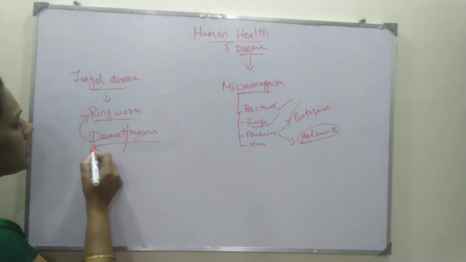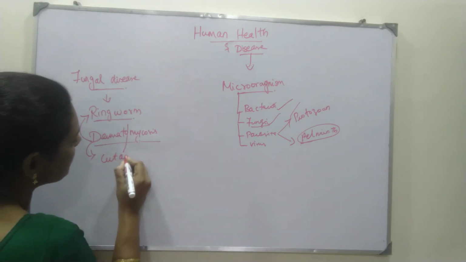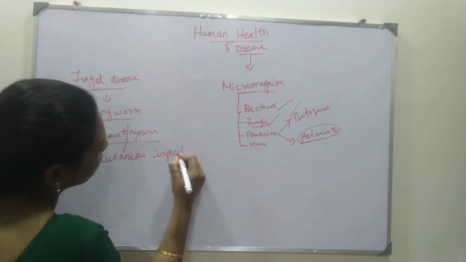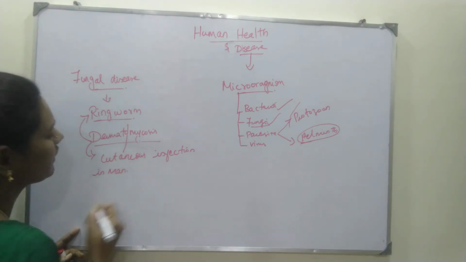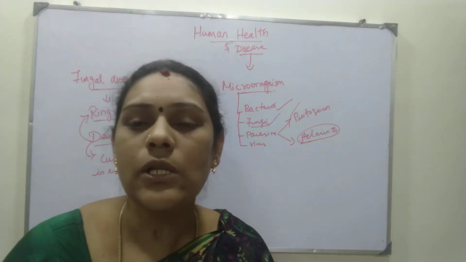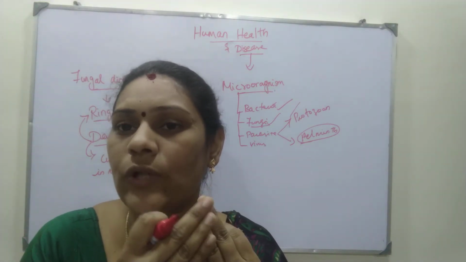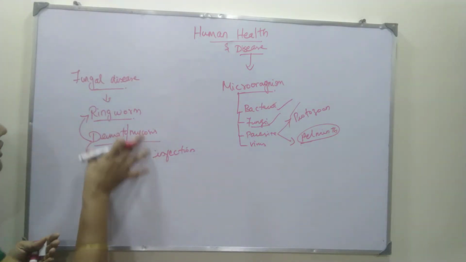Dermatomycosis is a cutaneous infection in men. Cutaneous means just superficial. The skin, our scalp, or our nails are the main things affected by this fungi. This is just an introduction of the fungal disease.